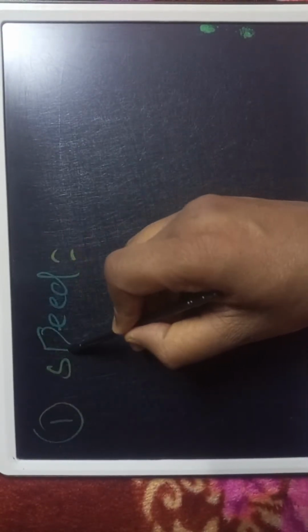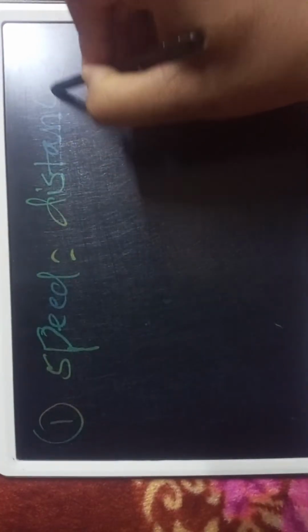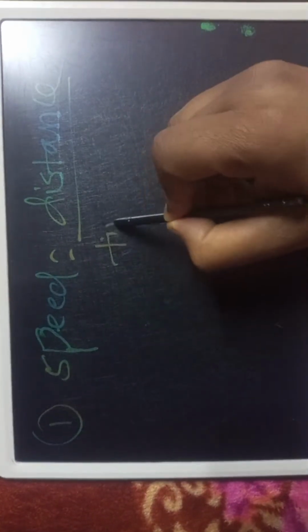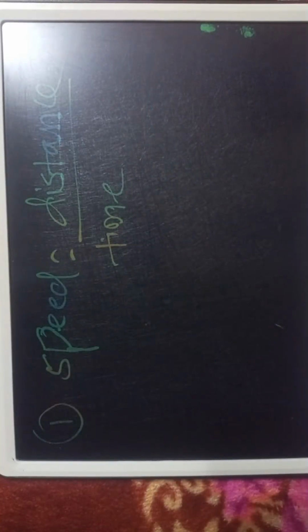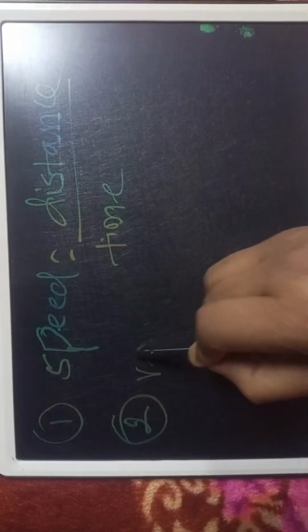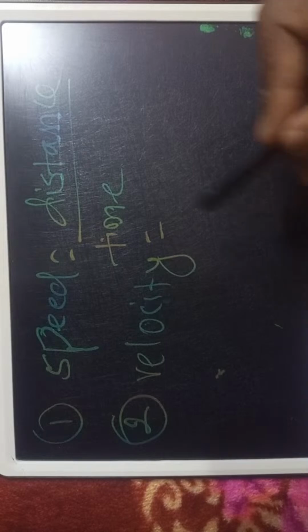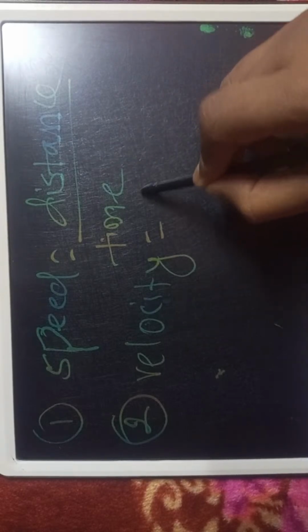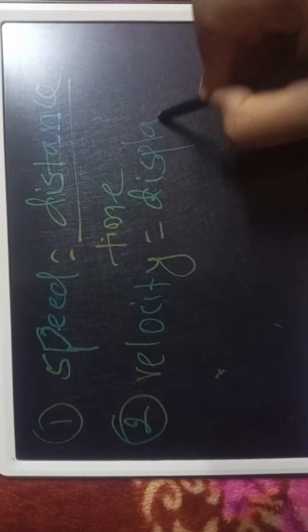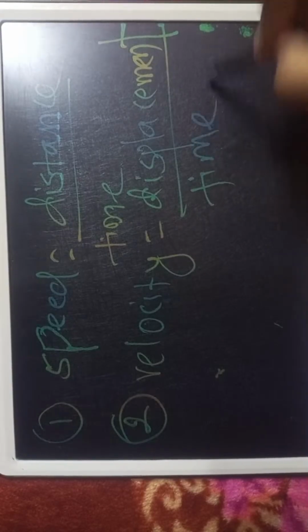What is the formula of speed in physics? Speed is the rate of change; you have to understand it as distance by time taken. The formula of speed is distance by time. Another formula, velocity. In the case of velocity, in place of distance we have to use displacement, and time is the same. Velocity is displacement by time.